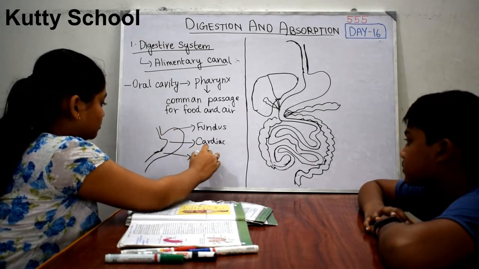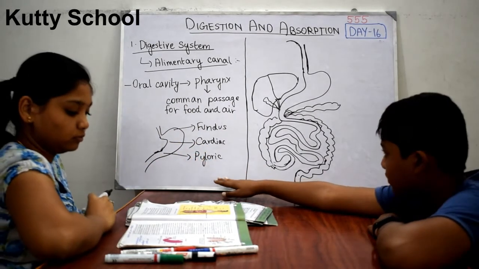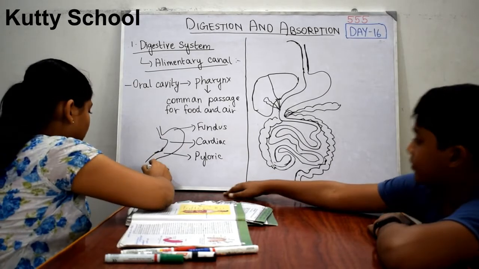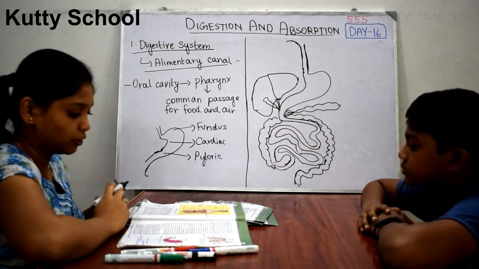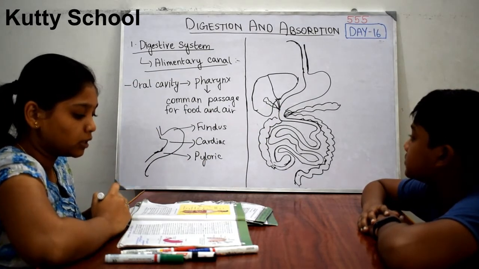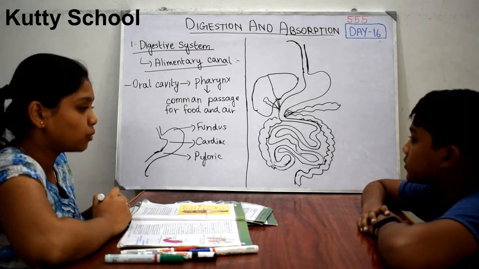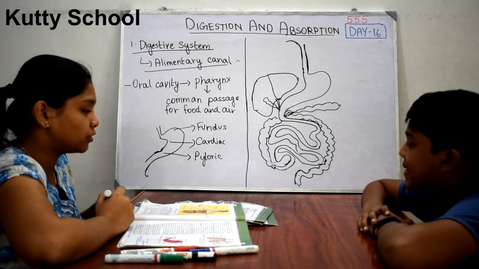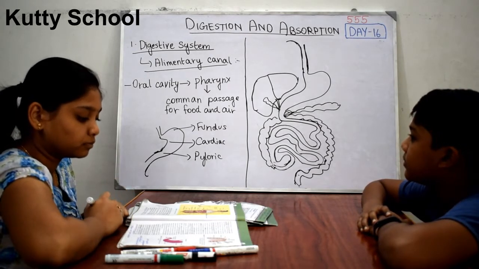Okay. And this portion is called the duodenum. Yeah, this one turns into the duodenum. This one is known as the U-shaped duodenum. So from the duodenum, the small intestine starts. The duodenum is the first part of the small intestine.